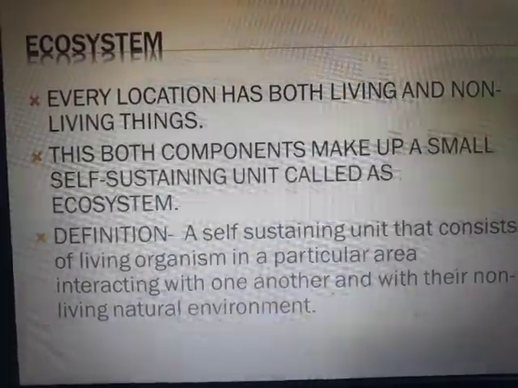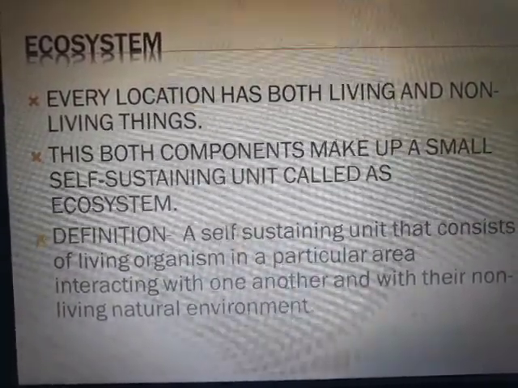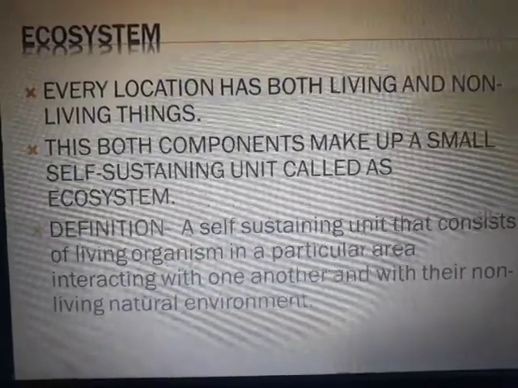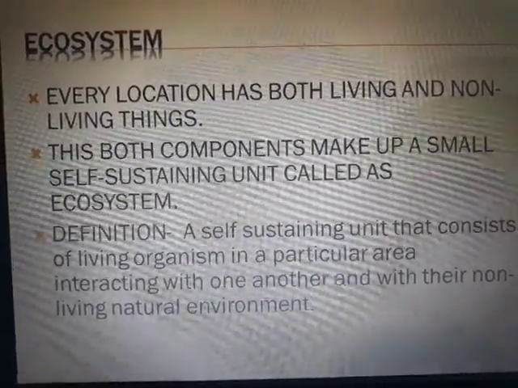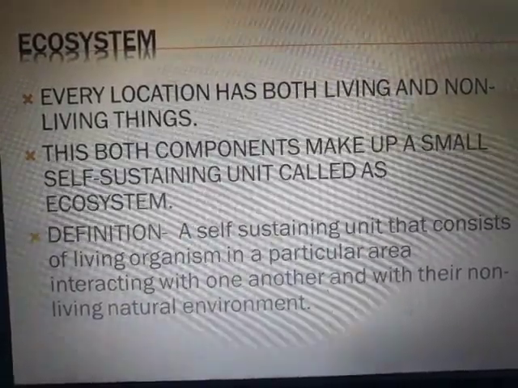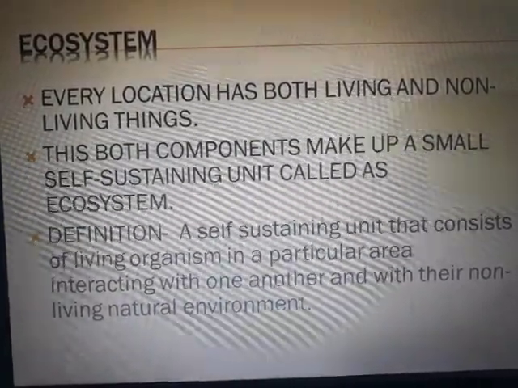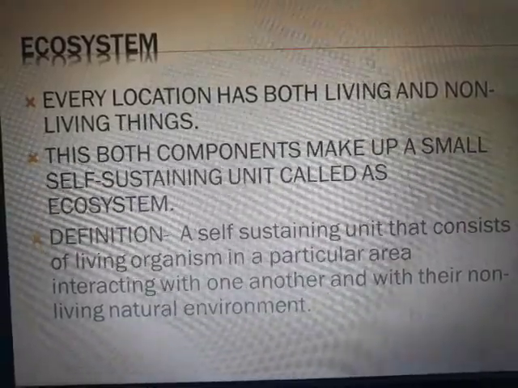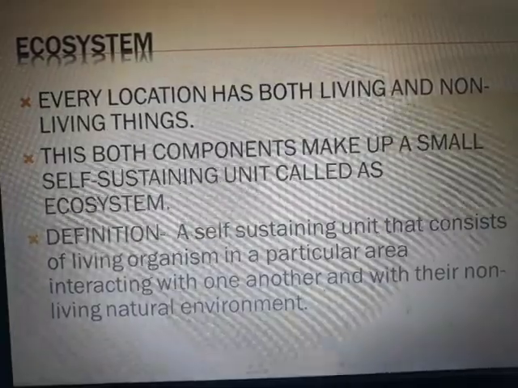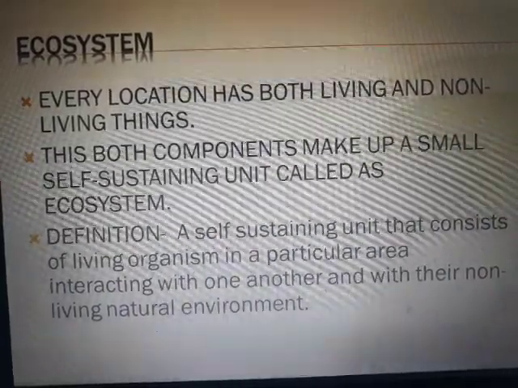Similarly, there are both living and non-living things in a particular area. These two components make a small self-sustaining unit. Now, what is the relation between that table, fan, light and you? You need them, right? You need them for your various purposes, and they are able to be there because you're using them, right?